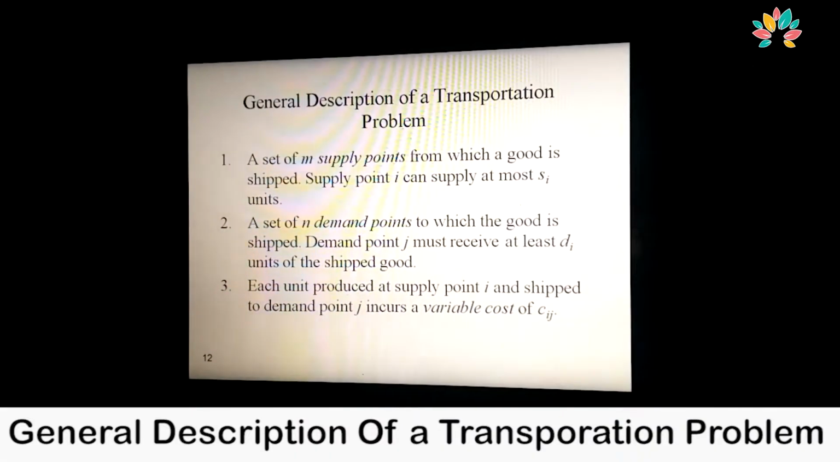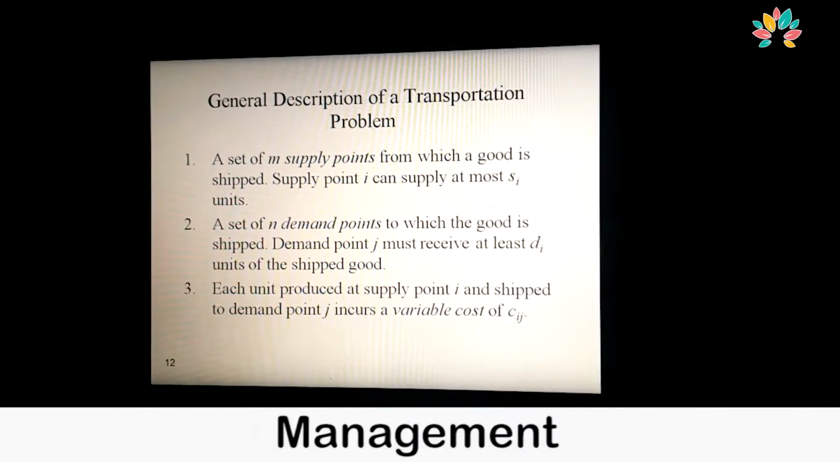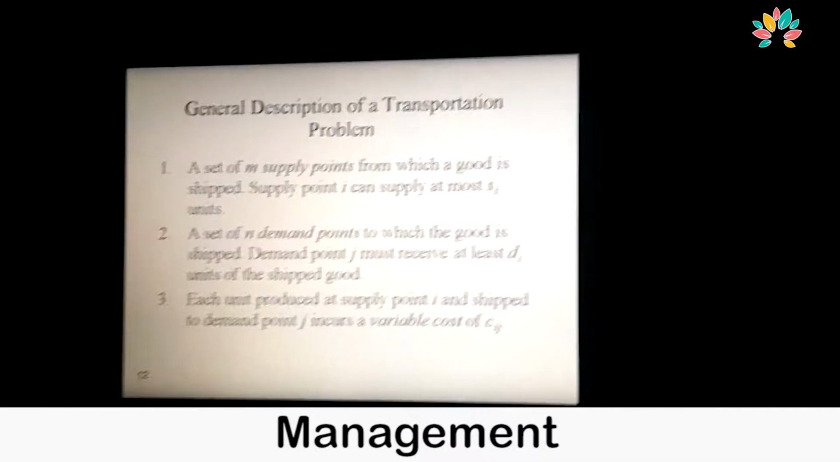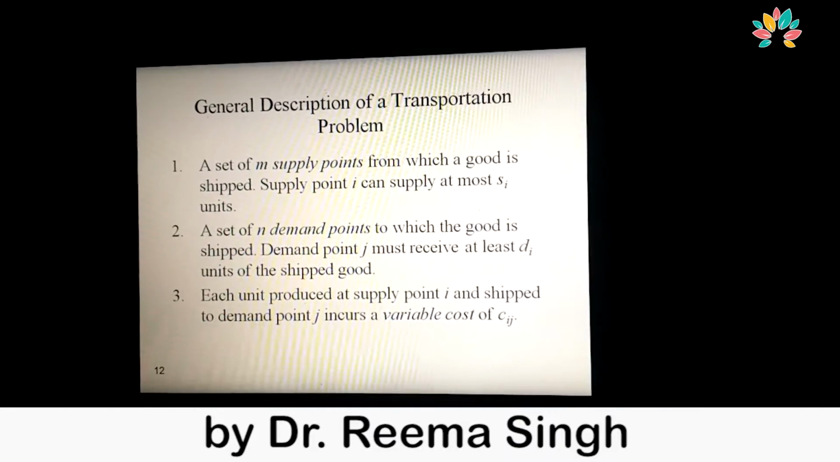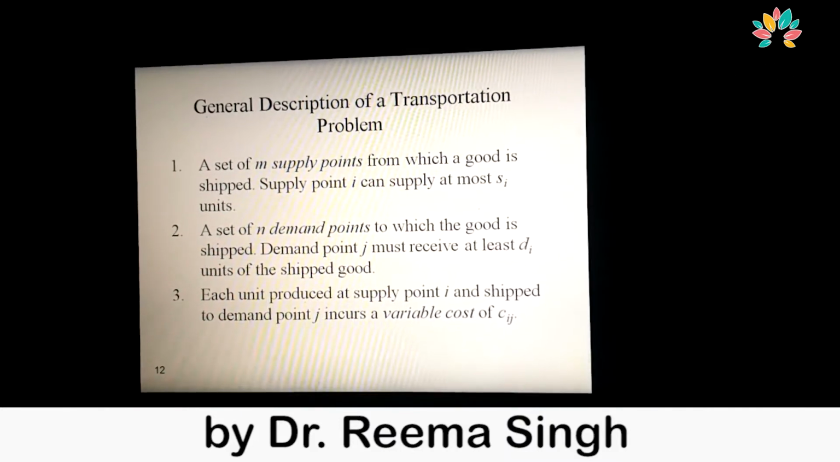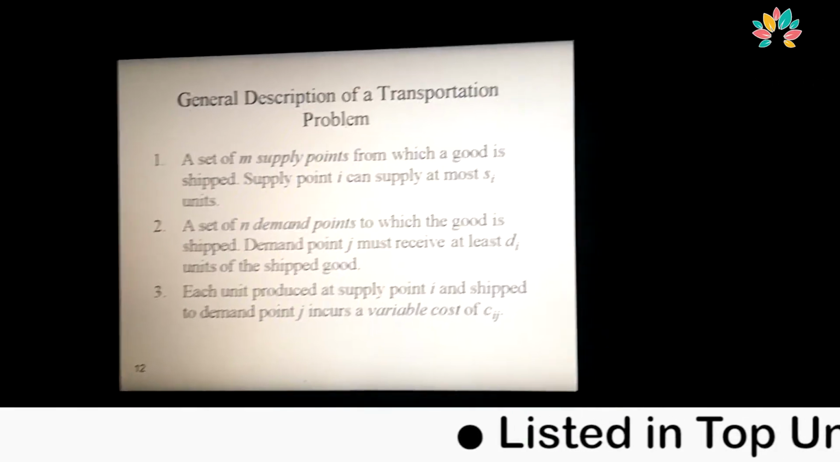Hello friends, now I am going to start the second part of the transportation problem. What is the general description of the transportation problem? I already showed you how the transportation problem is written down in a tabular format.